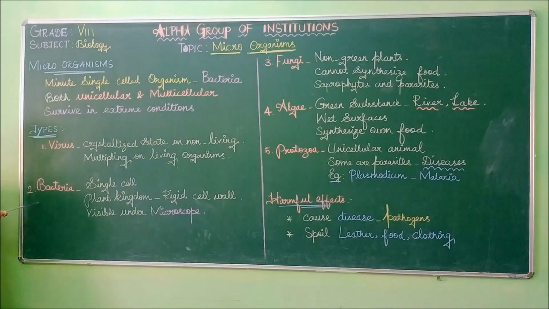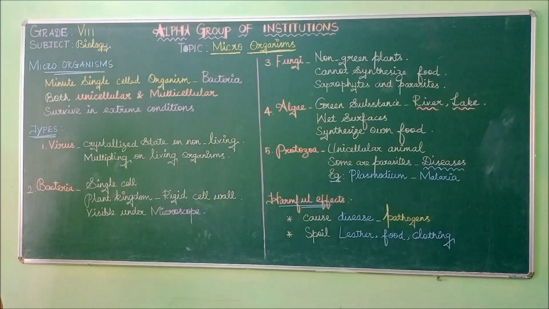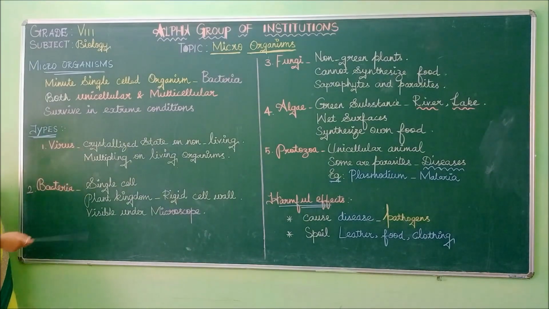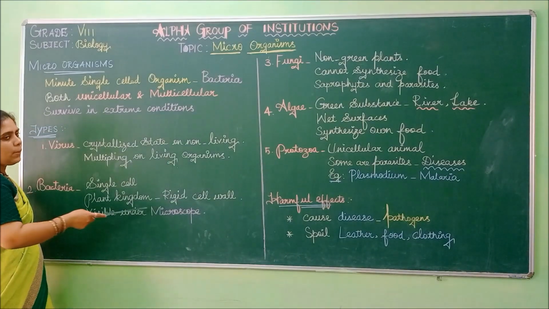Then we move to bacteria. Bacteria is a single cell organism, that is, a unicellular organism. Only one cell will be present. This bacteria is included under the plant kingdom.